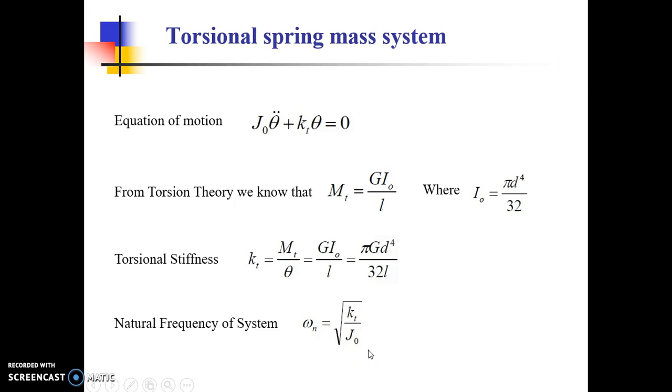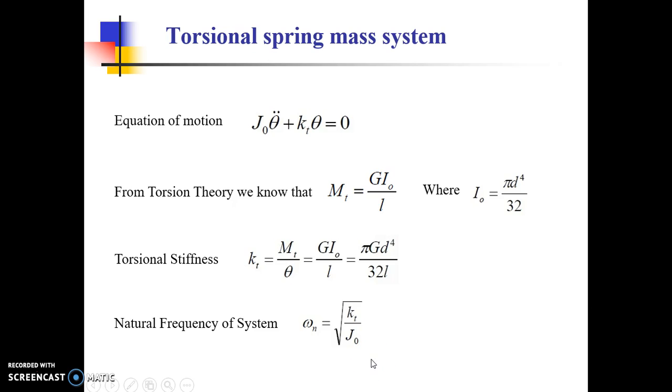So in short, the natural frequency is an important parameter with which we can come to know what is happening with the system and what is the effect of the external excitation onto the vibratory system.